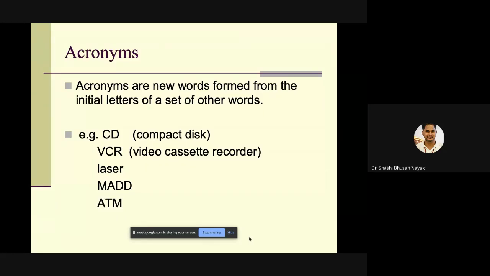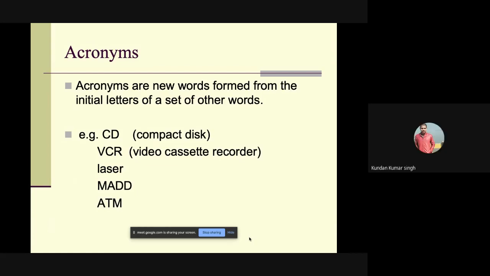Radar. Radio detection and ranging. Yes, radio detection and ranging. That is radar. Manasmita has typed that. Okay, Manasmita, thank you. Then ATM.